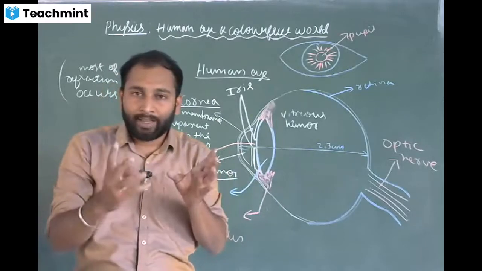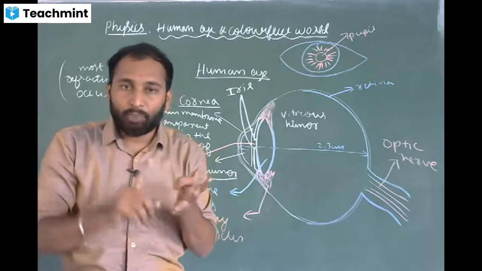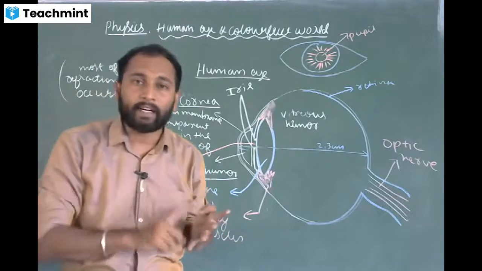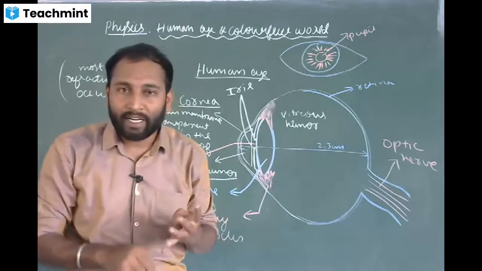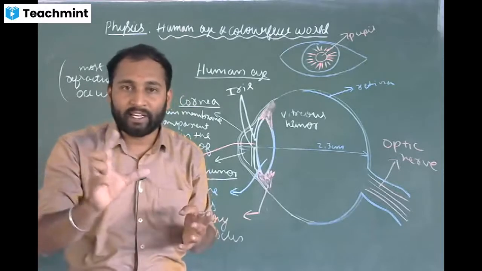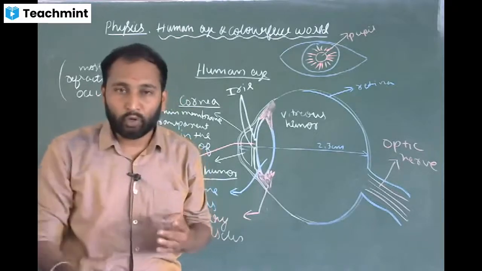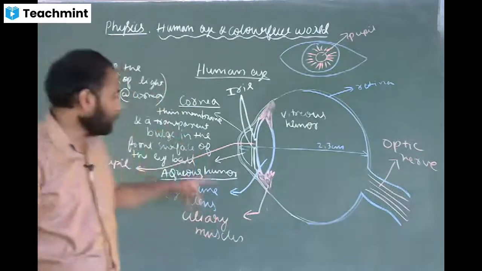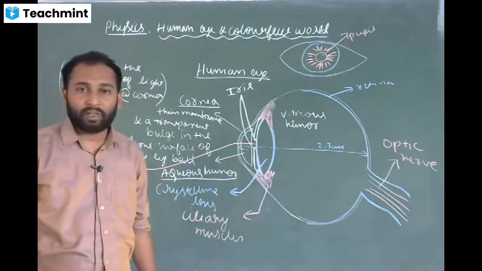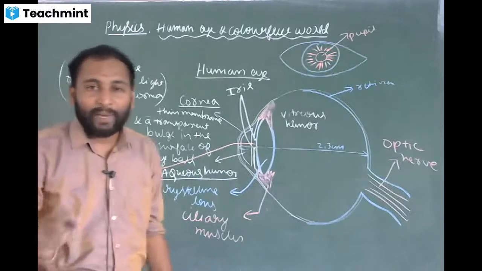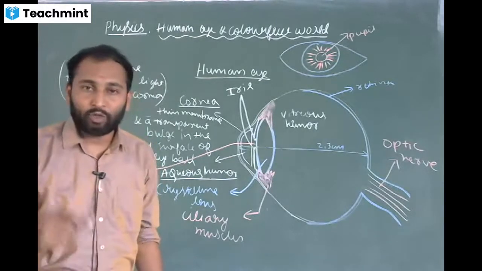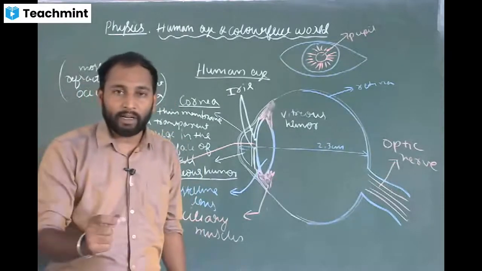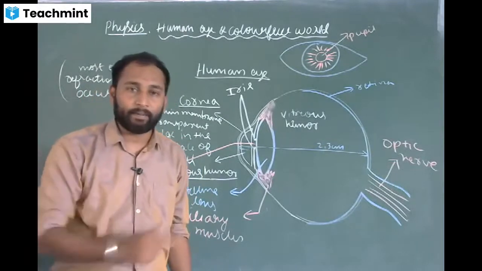Understood? So together iris and pupil regulate and control the amount of light entering the eye. If too much light enters the eye, pupil size decreases. If you go to a dark room, pupil size increases. Understood? So iris is a dark muscular diaphragm which maintains the size of the pupil. So pupil and iris together control and regulate the amount of light entering the eye.